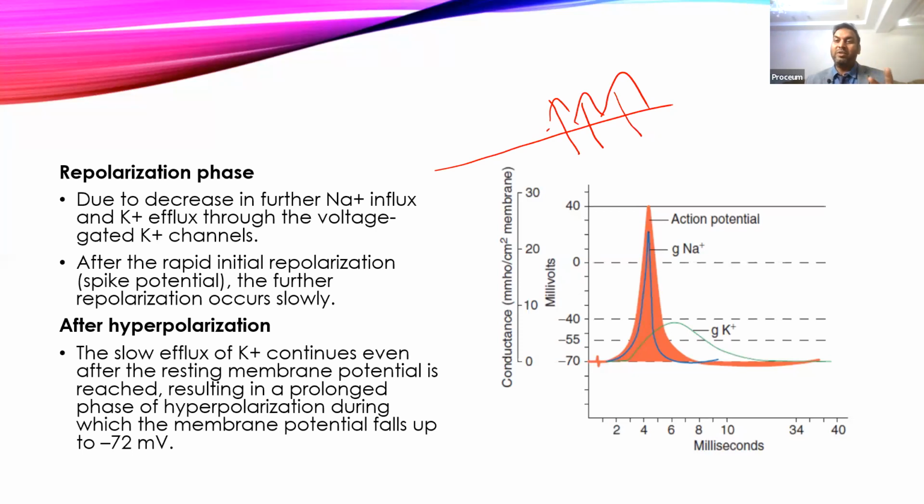These both, the voltage gated sodium channel and voltage gated potassium channel, are examples of facilitated diffusion, while the sodium potassium pump is an example of active transport, primary active transport. So understand this difference. Okay, so this is how the action potential is generated, and this impulse will transmit from one signal to the other.